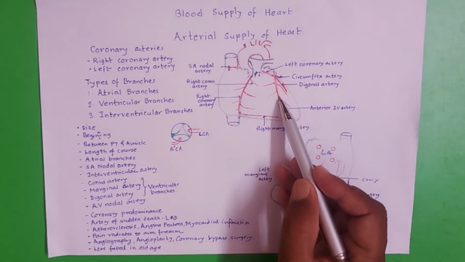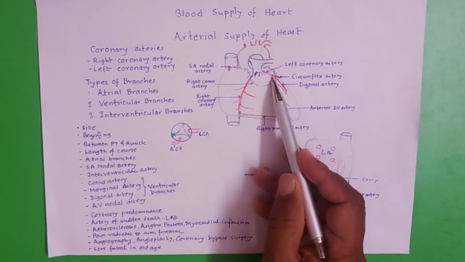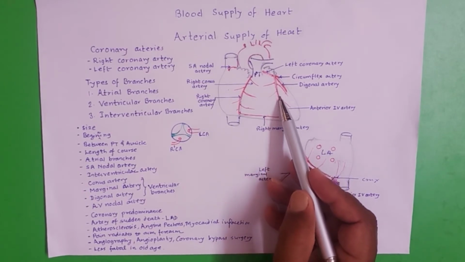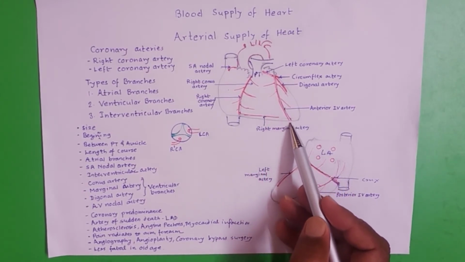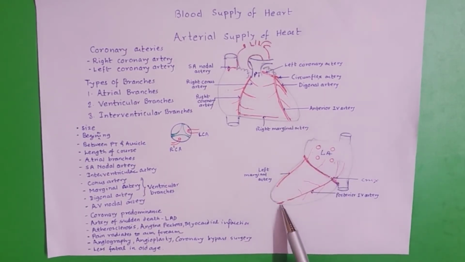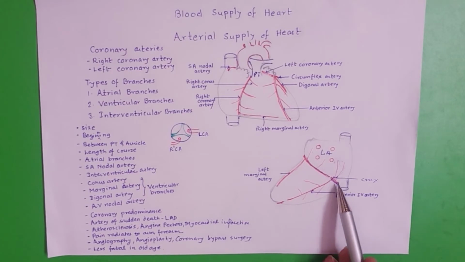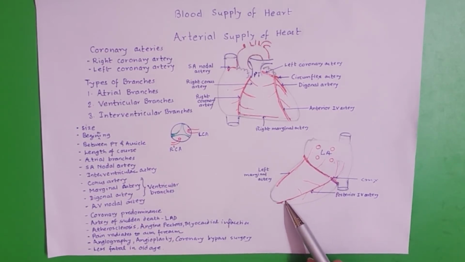The anterior interventricular artery is branch of left coronary artery. It runs in anterior interventricular groove. It crosses the inferior border of heart and then makes anastomosis with posterior interventricular artery. Posterior interventricular artery is branch of right coronary artery and it runs in posterior interventricular groove.